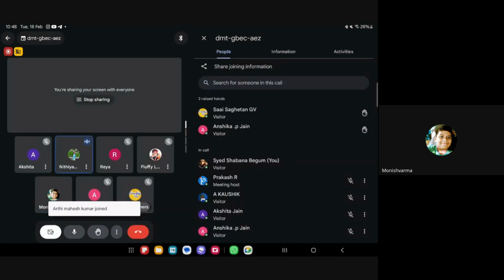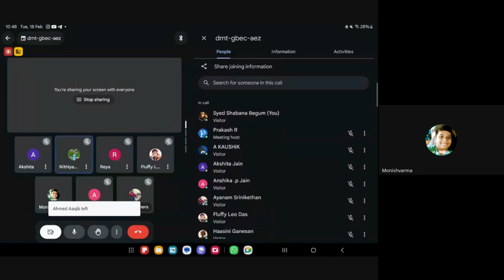Hasini, Monish, Khalid, Nityashri. No, ma'am, no doubts. See, after this session also, if you have any doubts through our sir, you can ask the doubts. I will be available to you since it is the board exam for you. We can have some discussion also.